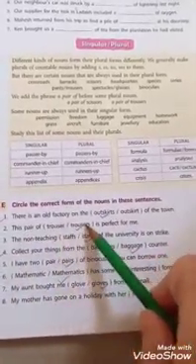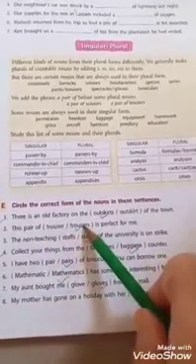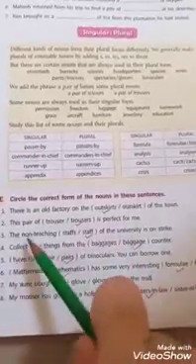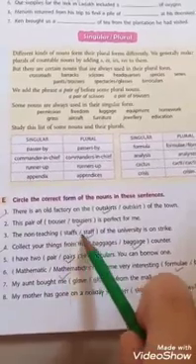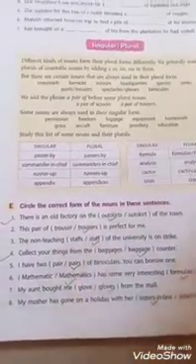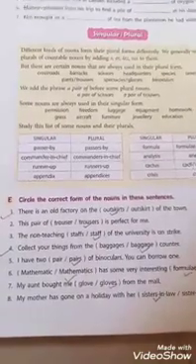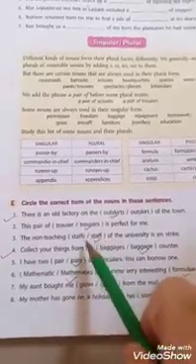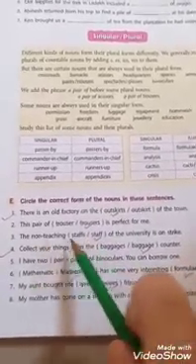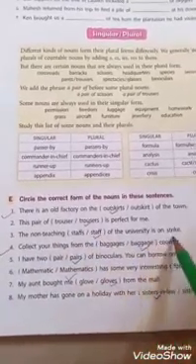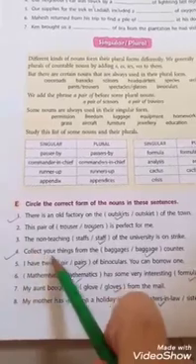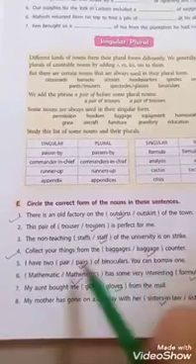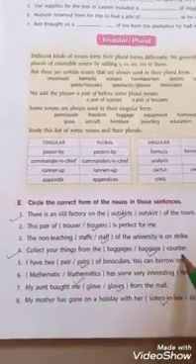This pair of trousers, you can't use trouser here. You can't use singular. Okay, this pair of trousers is perfect for me. The non-teaching staff, it will not say staffs, because staff already means not a single employee. Staff already means so many employees, so no need to add s. The non-teaching staff of the university is on strike. Collect your things from, not baggages, it will be baggage. Collect your things from the baggage counter.